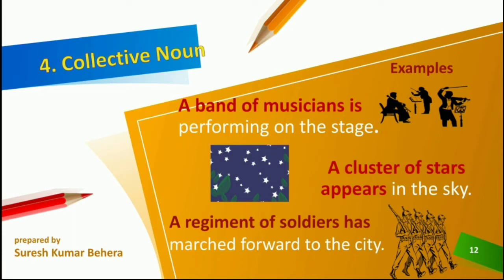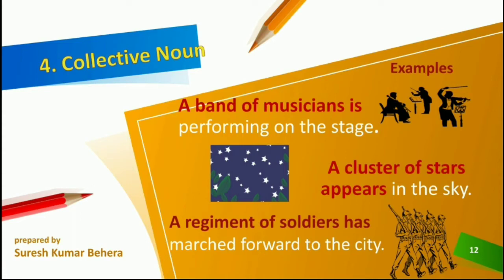A cluster of stars appears in the sky. A cluster of stars is a collective noun, so it also takes a singular verb. It is appears. A cluster of stars appears in the sky. Though it seems to be plural, as it is a collective, it refers to a single unit.